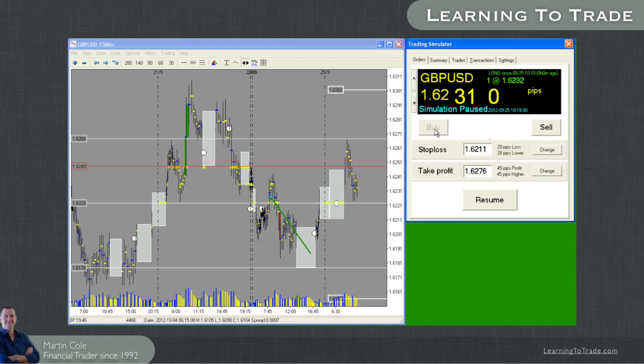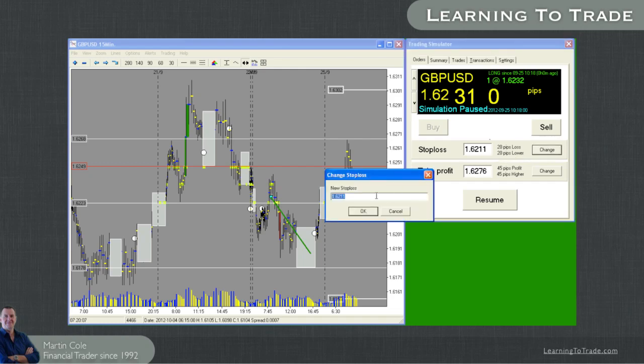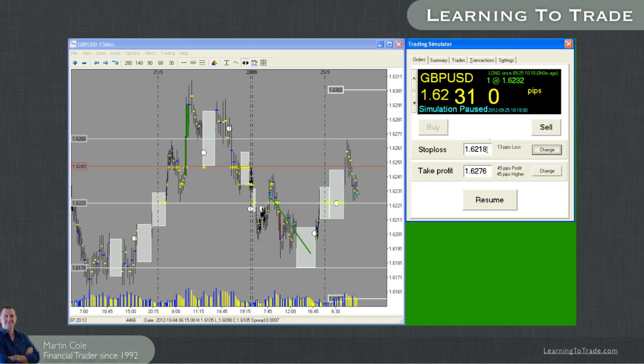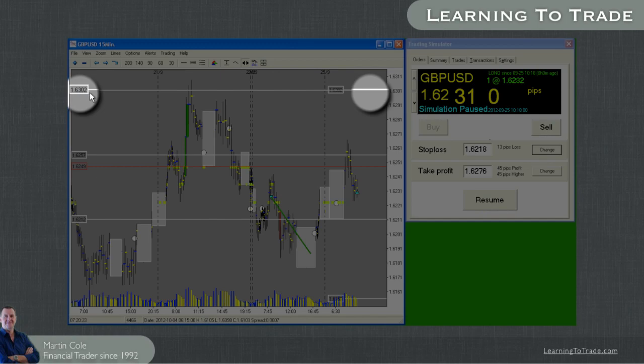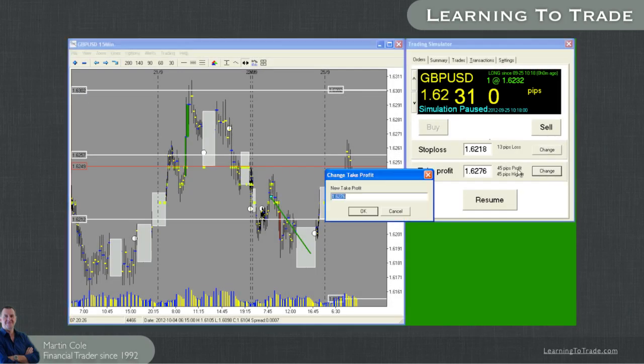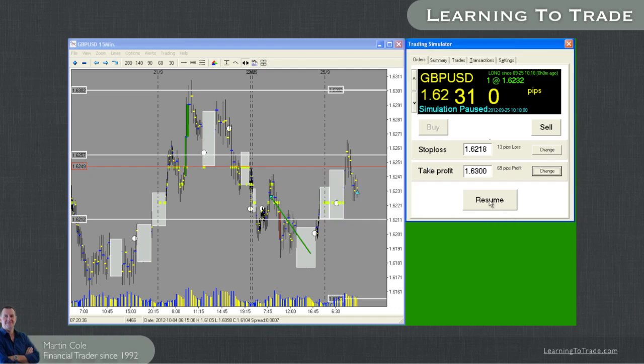So I'm going to put a buy in there. If I anticipate the market's going to go up from here, I'm going to put a stop loss under here, at 62.18. Let's go 62.18. Going to click OK. Got my stop under there. Take profit. Where am I going to take my profit? Well, if that is the start of the move today, I'm going to move that up to there, and my profit target is 63.02. So let's put that in there, 63.02. Click OK and resume.